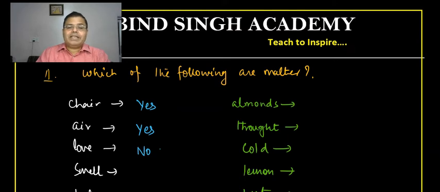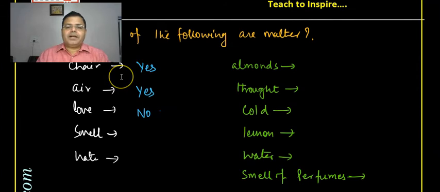A smell: what is a smell? A smell comes from a gaseous state. For example, something is rotten and a smell is coming. Or chicken is being made in your kitchen, and you are sitting in your drawing room and you say, Mom, are you making chicken today? How do you come to know?